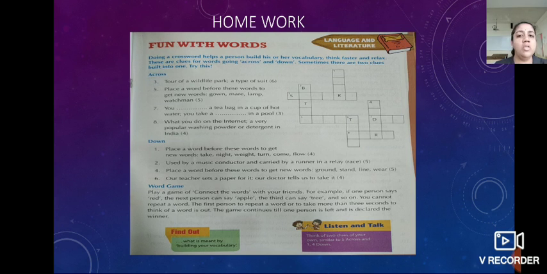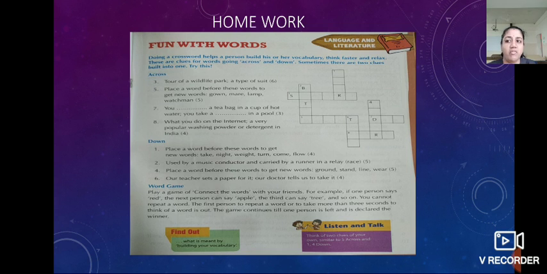Children, so now the next page, that is page number 37, fun with words. That is the homework for you. There is a crossword given. Doing a crossword helps a person build his or her vocabulary. So think faster and relax.